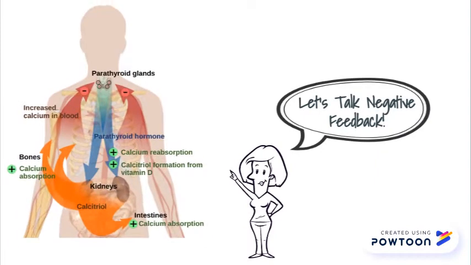An example of negative feedback is the regulation of blood calcium levels. If there is a decrease of calcium in the blood, the parathyroid gland senses this and secretes more PTH to balance the calcium levels and bring the body to homeostasis. This is an example of negative feedback because the effect opposes the stimulus.